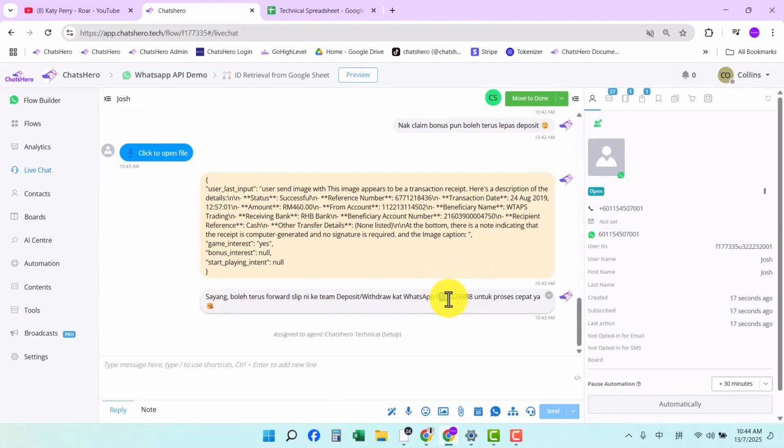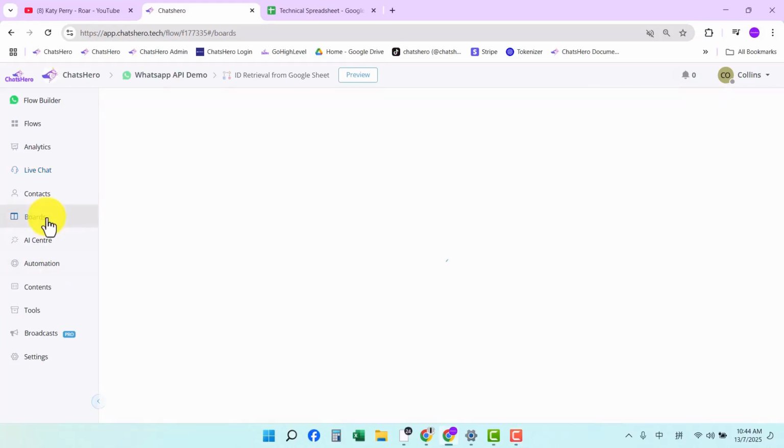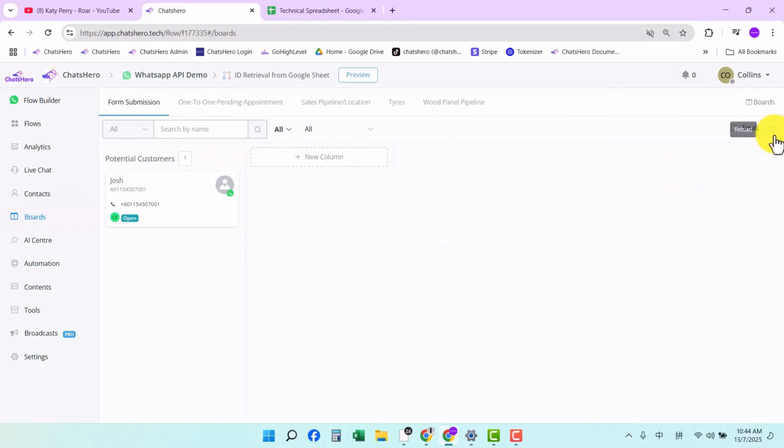Okay, so if you want to manage things better, like knowing which customer has responded or made a payment, you can use our template, because here we have a function when we receive a payment. We'll say this line, and at the same time, we'll move the customer over to this board here. Once we move them, they'll show up here. For example, you can see we call this potential customer.